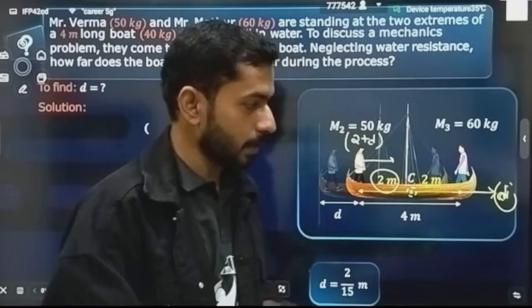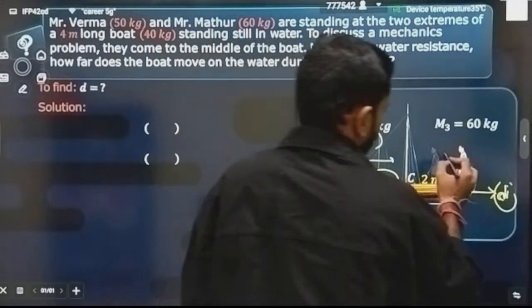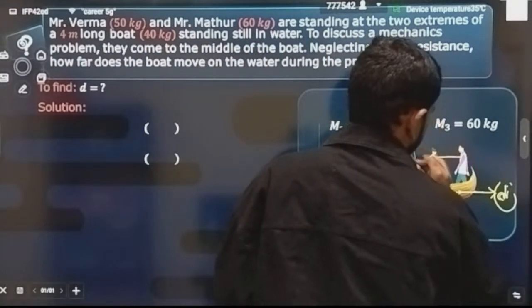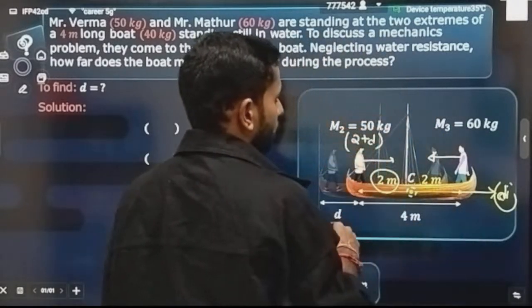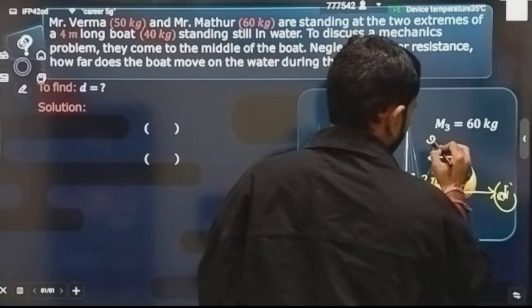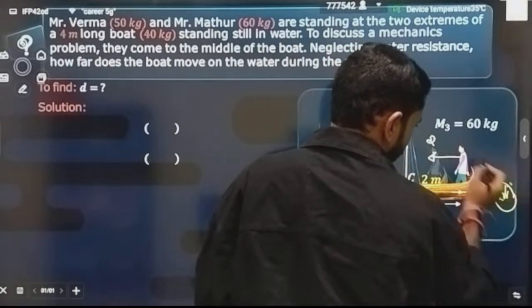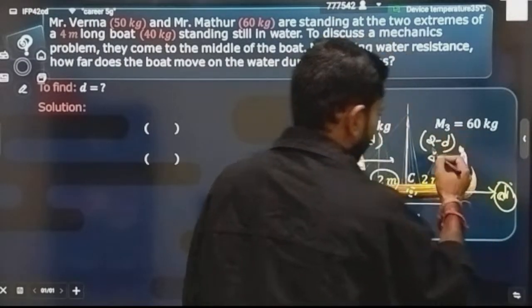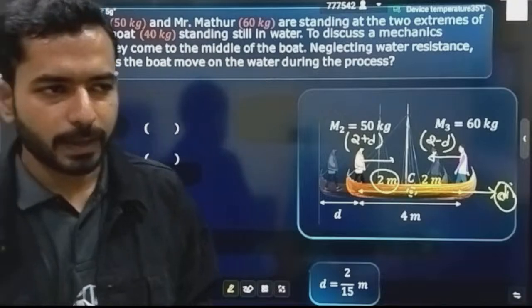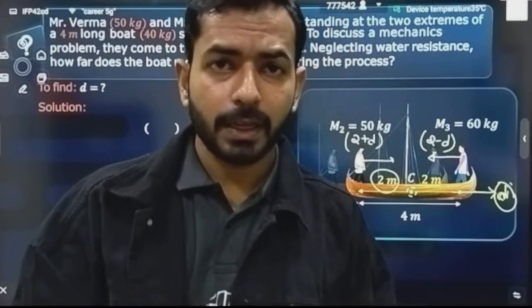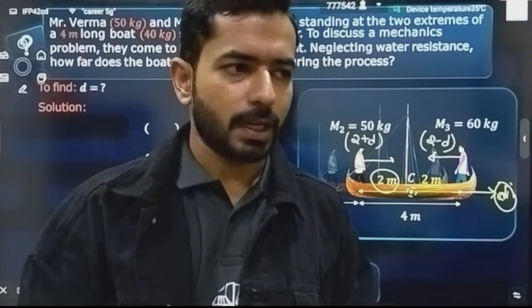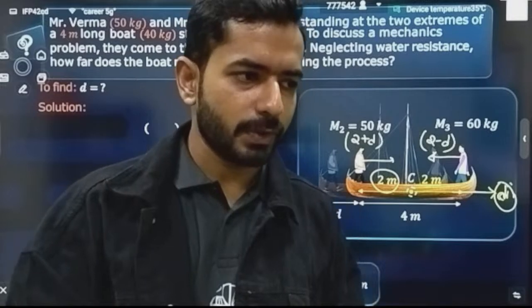Mr. Verma how much is he moving? 2 plus d. So what will be the change in position for Mr. Mathur? For Mr. Mathur, he is going to travel 2, but he is also displaced in the backward direction by a distance d. So the net displacement is 2 minus d. Do you understand this much? If you understand this much, then you are done. That's it. That is what you have to do.